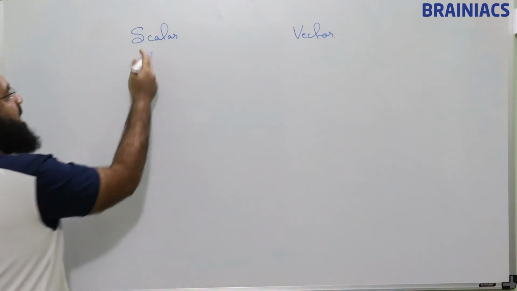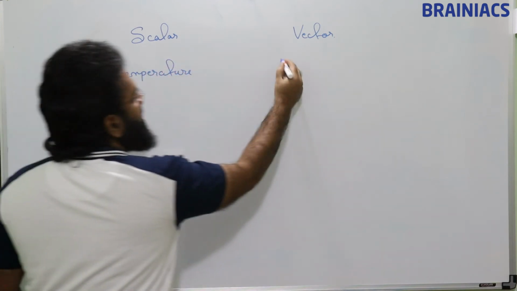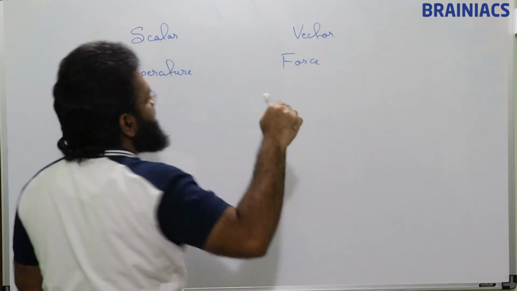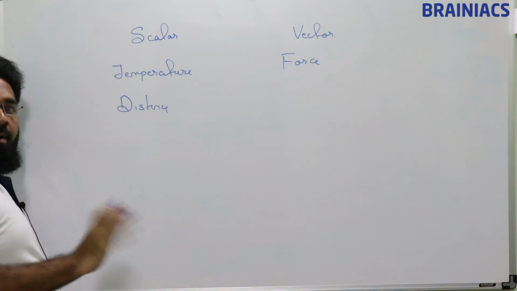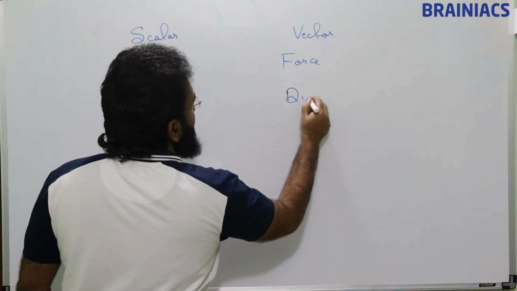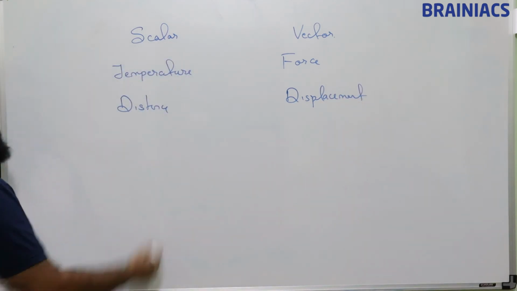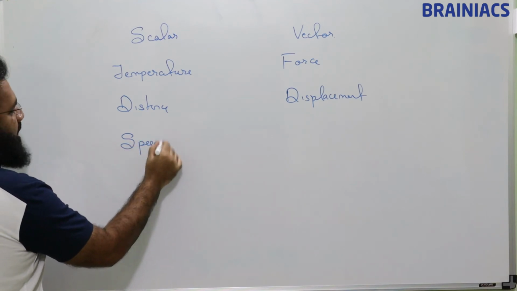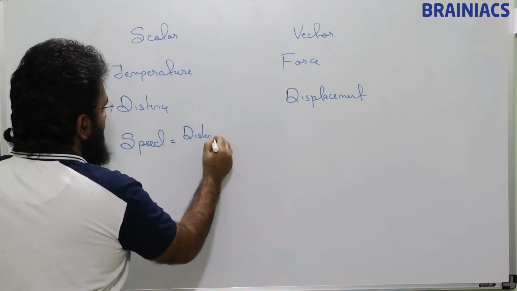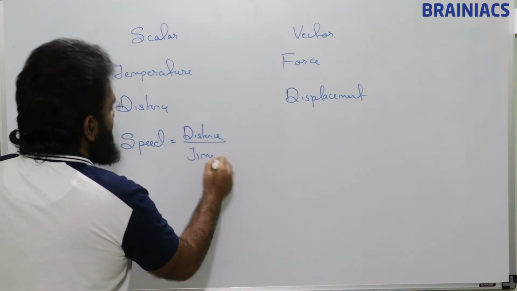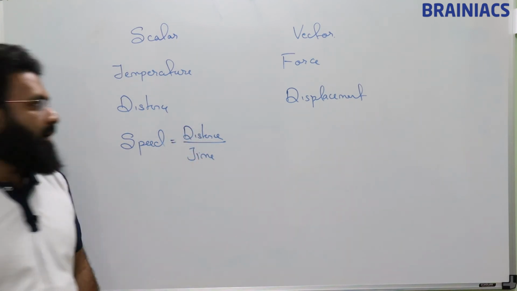So example for scalar, we have seen temperature. Vector we saw, force, punch. Distance is also scalar, no particular direction. Displacement is vector. Speed is also scalar because speed is nothing but distance by time. Here distance is scalar we know, so speed is also scalar.